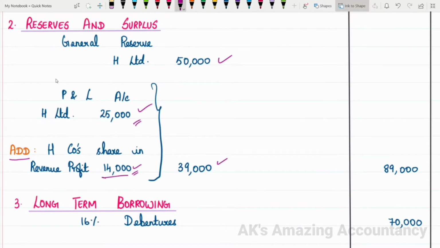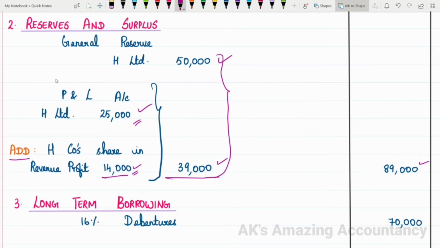Okay, already you have 50,000 in general reserve. Now you are going to add 39,000 with that. So 50,000 plus 39,000, you will get a total of 89,000, which will come in the outer column. So this will be the amount of reserves and surplus as per note 2.